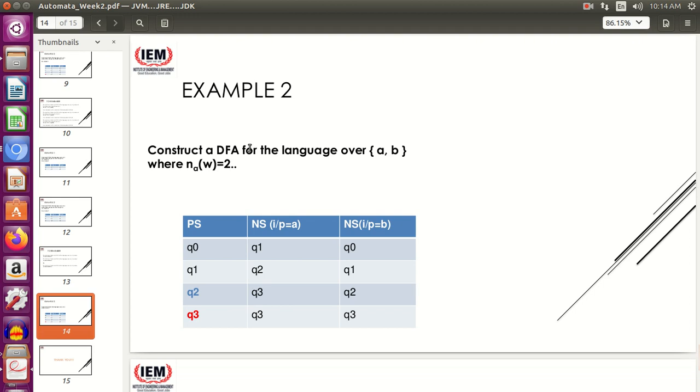It means the number of a's in the string should be 2. There is no restriction on the number of b's, but the number of a's should be 2. It can appear anywhere.